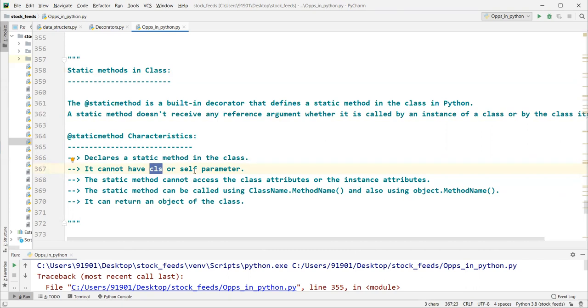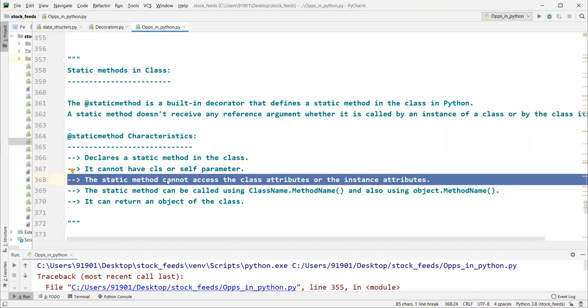If you have a self argument, you have instance access. But a static method cannot have class or self as a first argument. That means a static method cannot access the class attributes or instance attributes, right? Everyone agree?